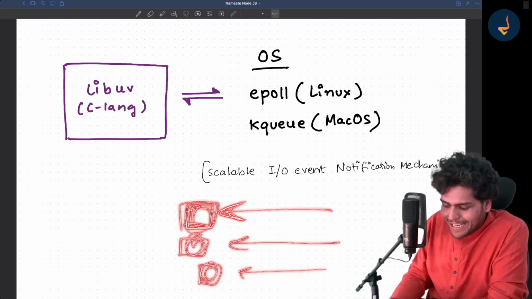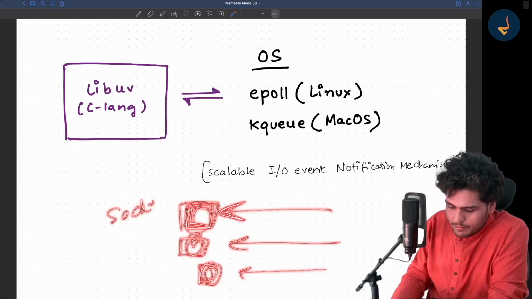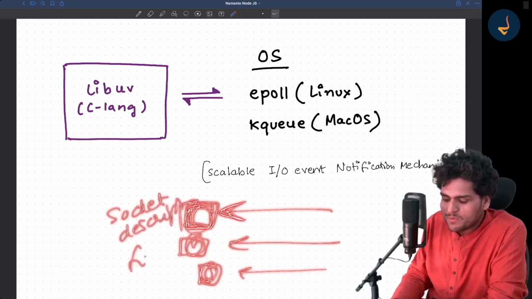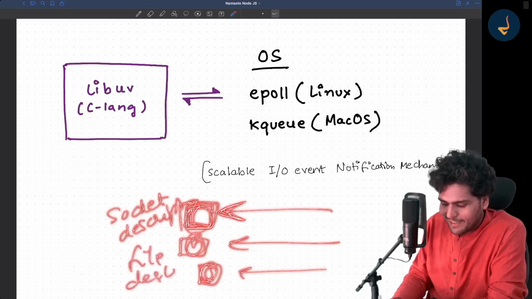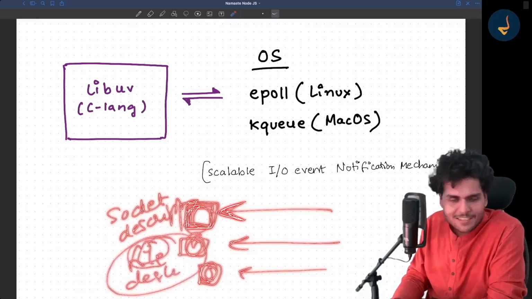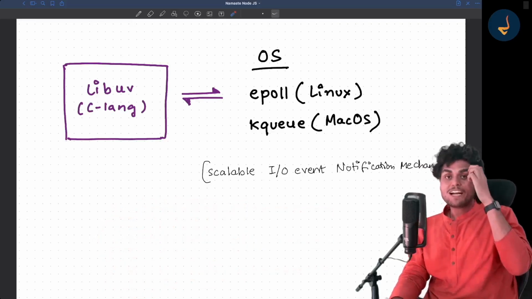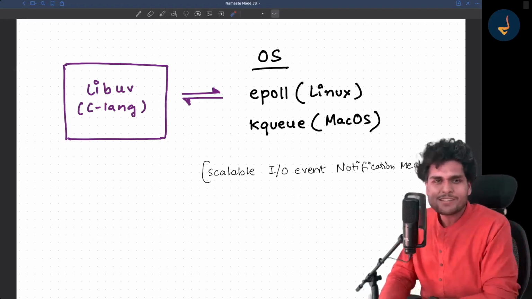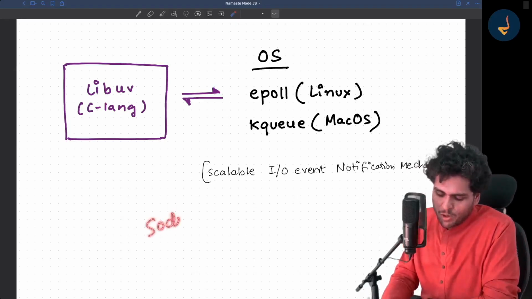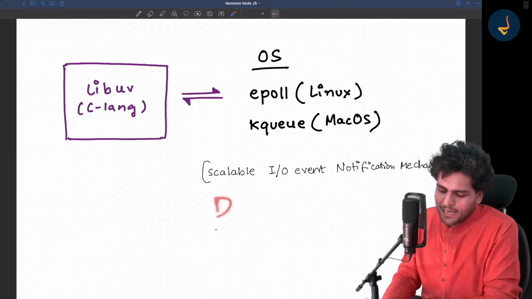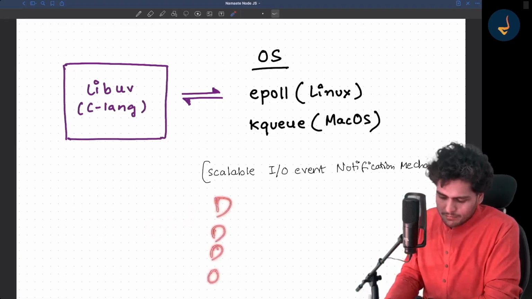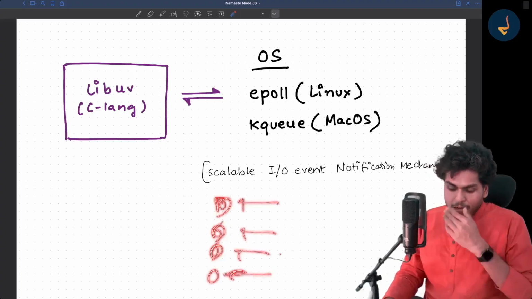Each socket has a socket descriptor. It is also known as a file descriptor. It has nothing to do with the file system, but it is just known as FDs, file descriptors. I don't know why it is known as a file descriptor, but that is how it is known. So basically you have multiple sockets for incoming requests.